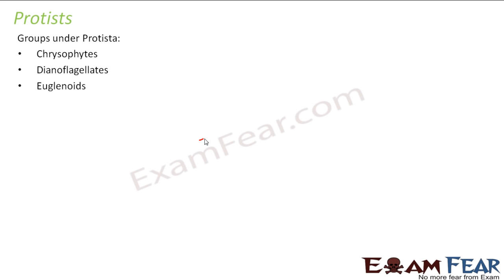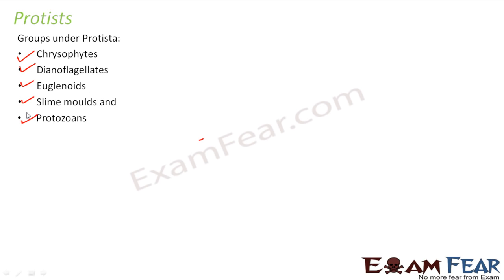Now let us look at the different groups which we are going to study under Protista. As we saw in case of Monera, we talked about the different types of bacteria like Archaebacteria, Eubacteria. Similarly in case of Protista also, we have divided this kingdom into 5 different groups, and then we will study about each of the groups and their characteristics. So the 5 groups are chrysophytes, dinoflagellates, euglenoids, slime molds and protozoa. These are the 5 groups which we are going to study now under Protista.